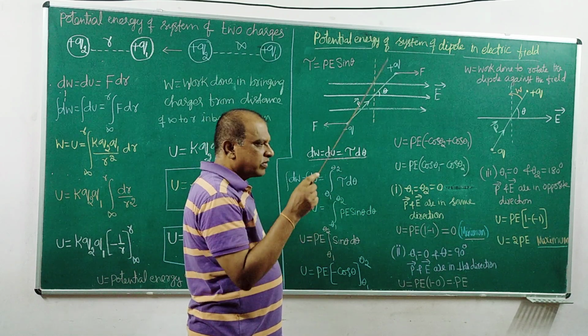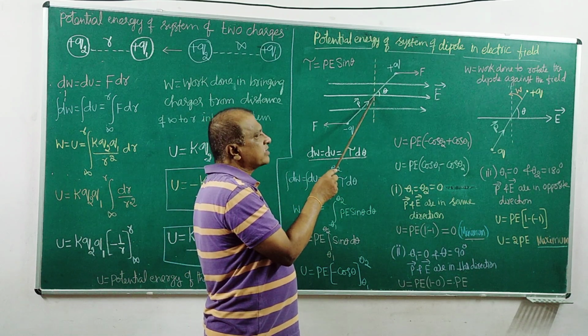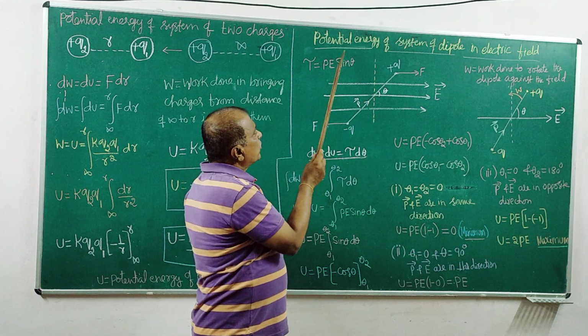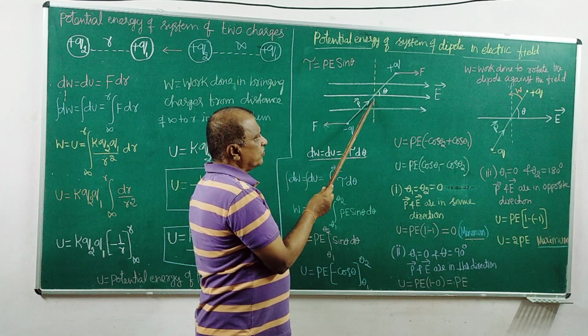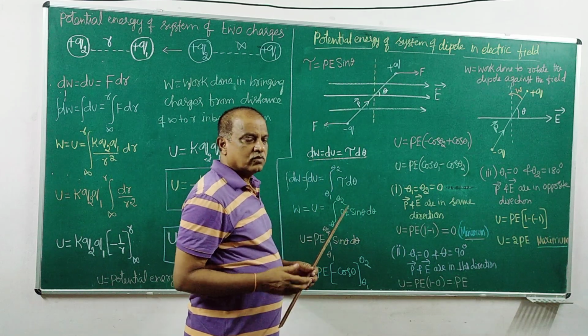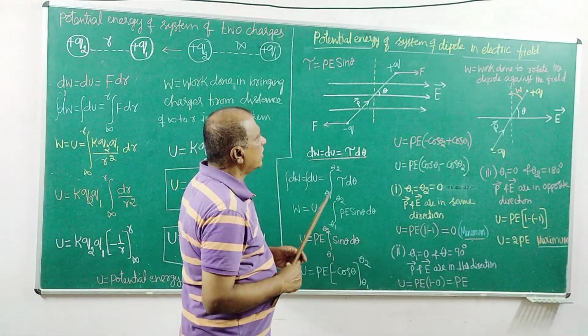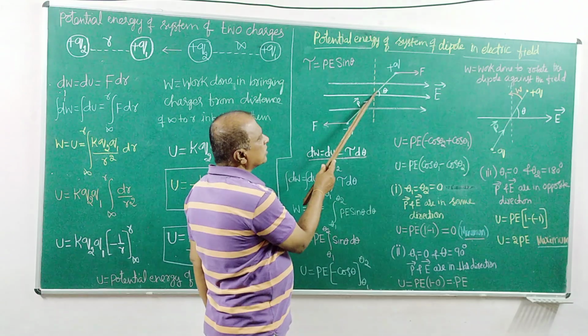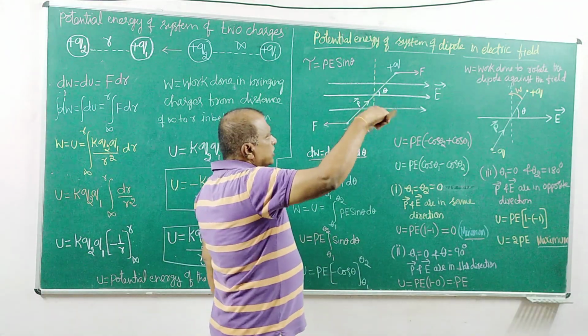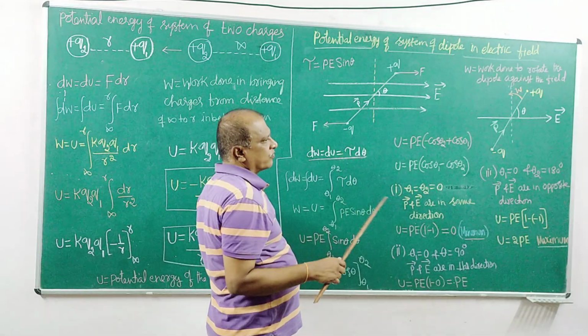So it is work done by the dipole by itself. What is the potential energy of this system? The potential energy is actually work done if you rotate this dipole in the opposite direction, since clockwise it is rotating by itself.